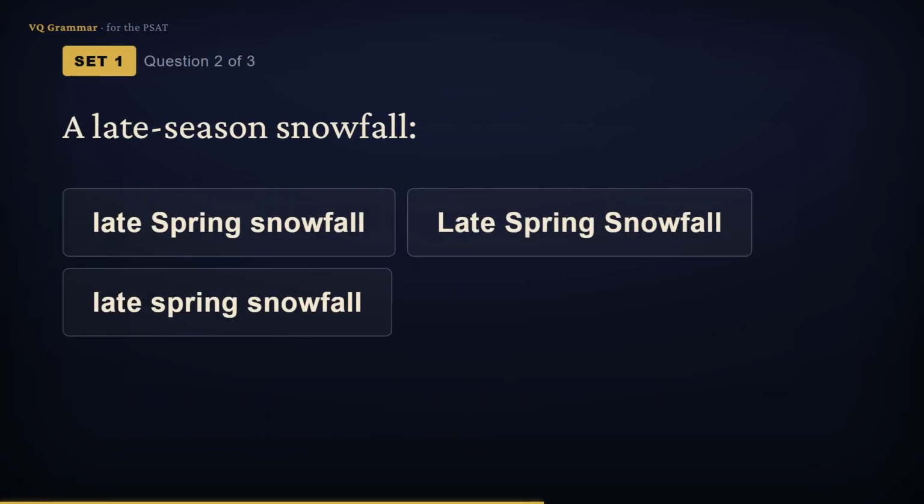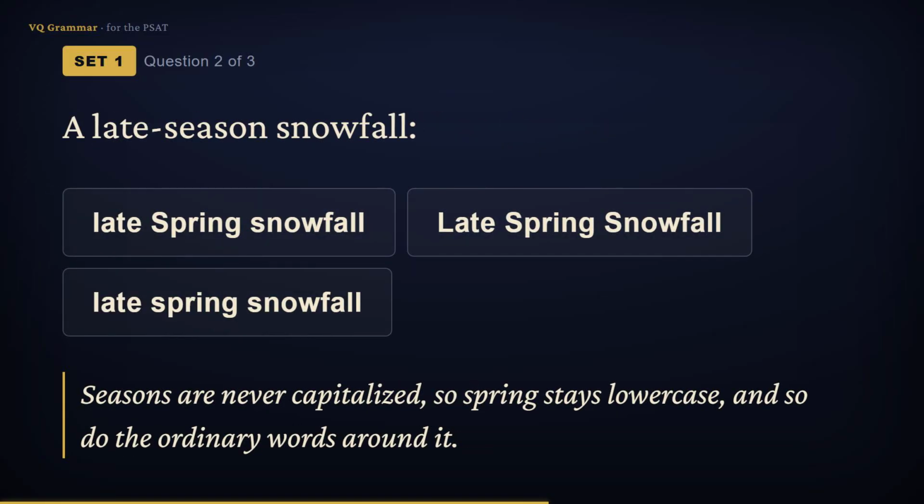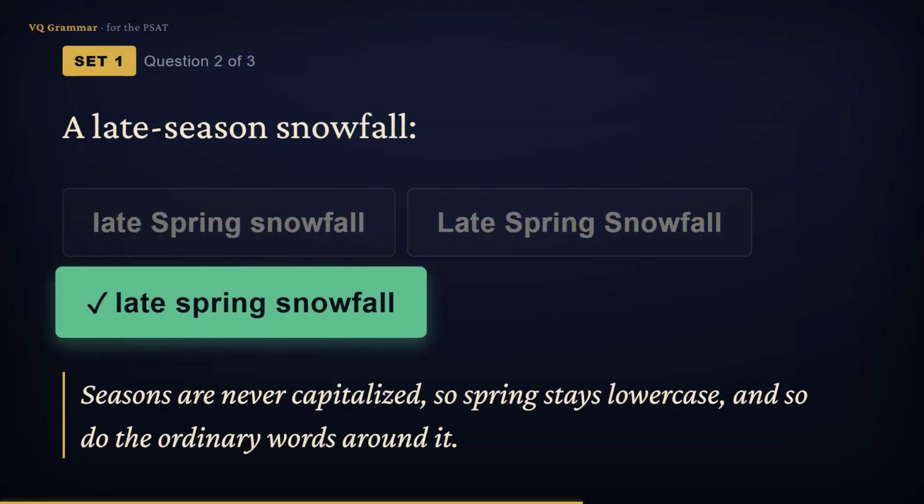Which is correct? Here's the season trap. The names of seasons are never capitalized, so spring stays lowercase. Late and snowfall are ordinary words too. Nothing here names a particular one, so the answer is late spring snowfall, all lowercase.